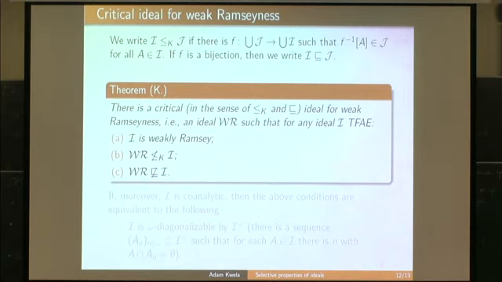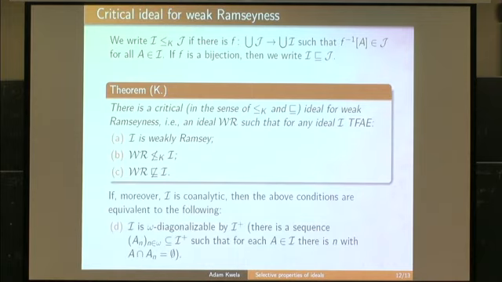And if moreover our ideal is coanalytic, then the above three conditions are equivalent to a fourth one, saying that the ideal is omega-diagonalizable by its co-ideal.